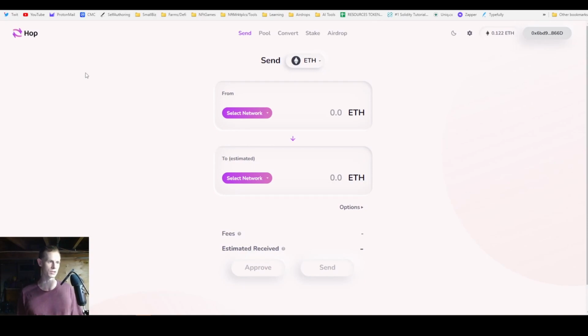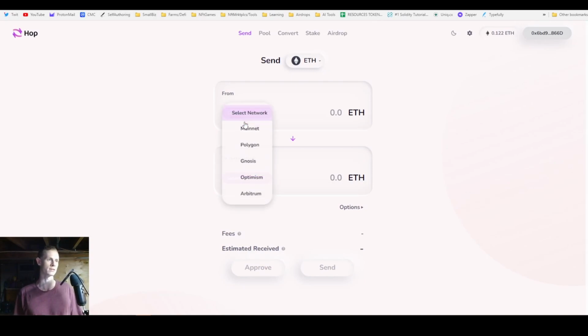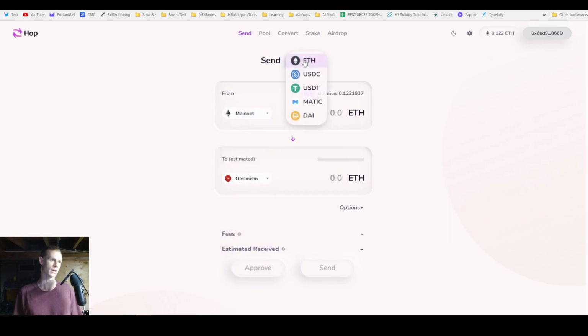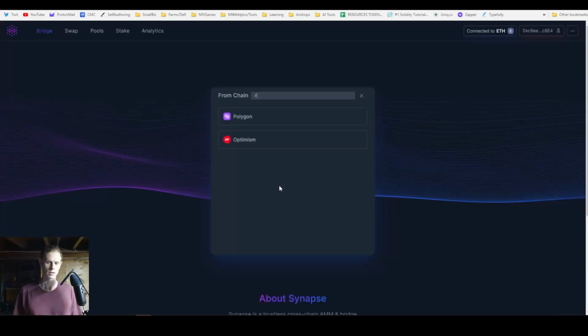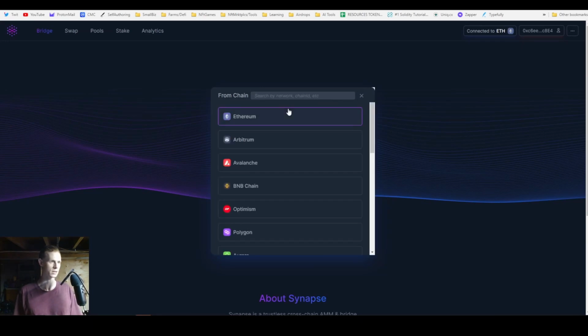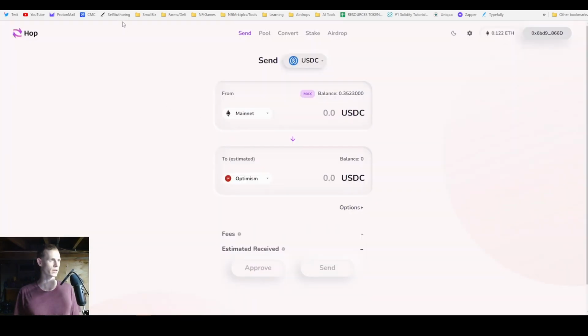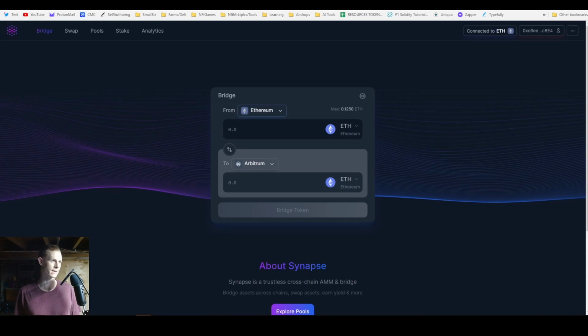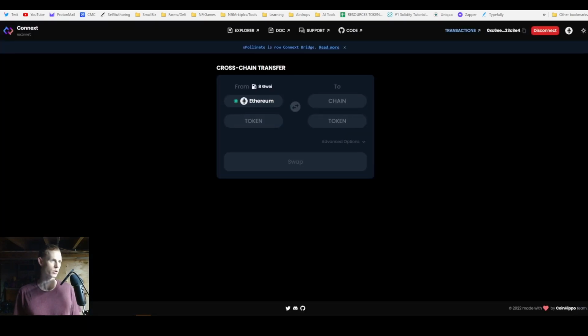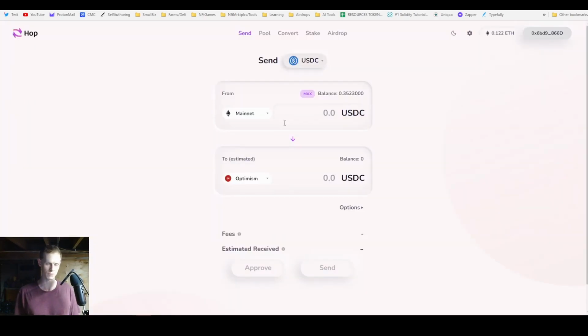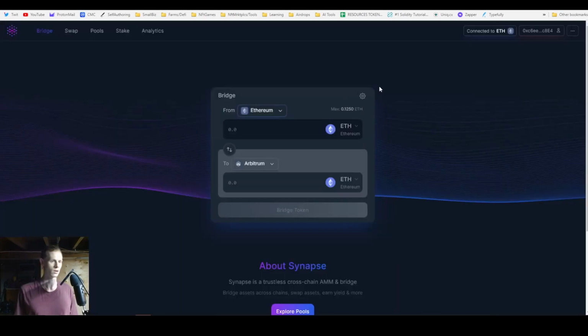They all basically function the same way. The only difference is there might be some limitations on what chains you can go between and what you can move over essentially. For example, on Hop Protocol, you can't move over any of these more niche chains down here. Just to go over again, the three sites are app.hop.exchange, synapseprotocol.com, and bridge.connect.network. You can search for these names on Twitter to find the official links to make sure you're on the right site.